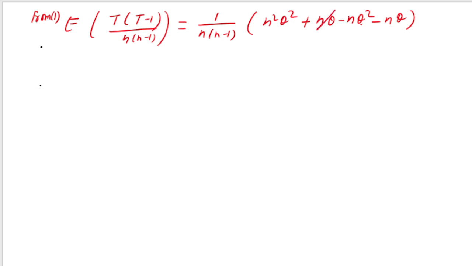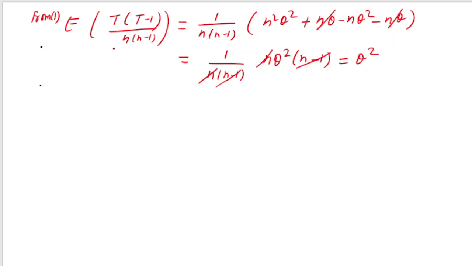Now you can see this n theta and minus n theta term cancel. So I am getting 1 by n into n minus 1, and from this you can take n theta square common. From this you will get n, and from this you will get minus 1. Did you realize what you got? This n and n cancel, this n minus 1 and n minus 1 cancel. So what you got is theta square.